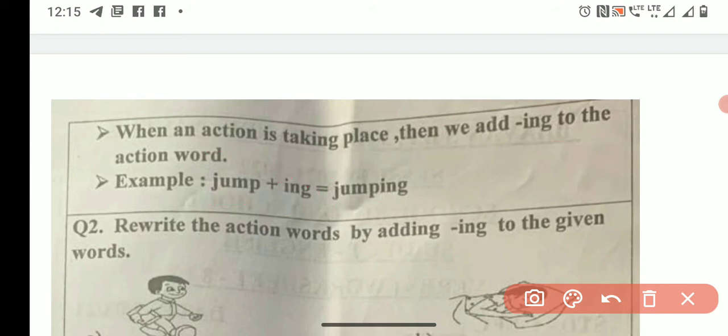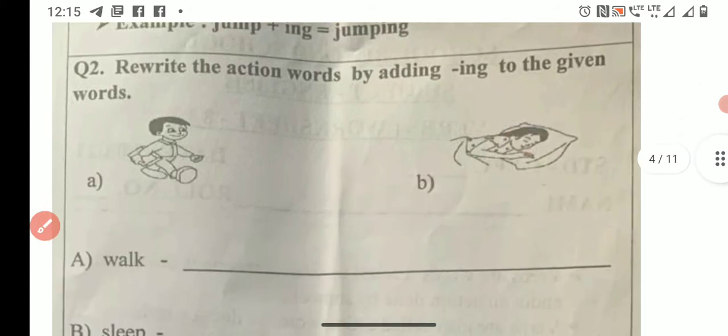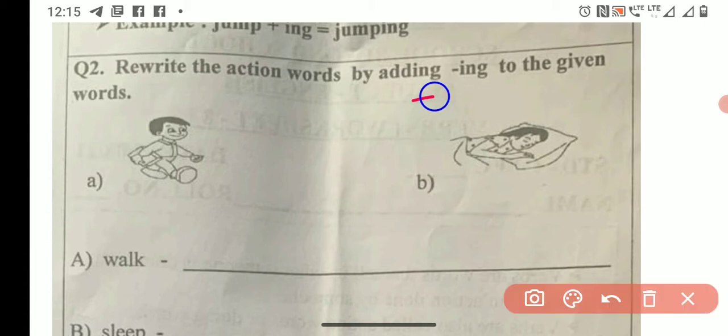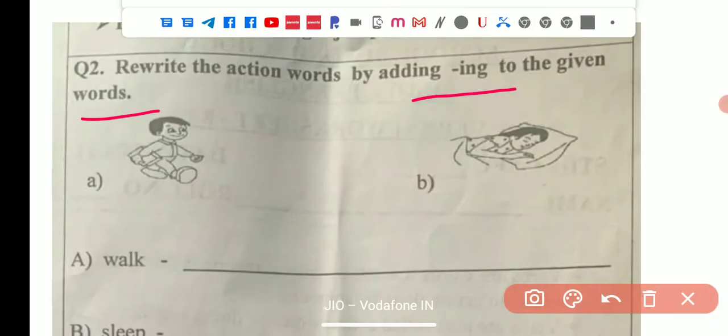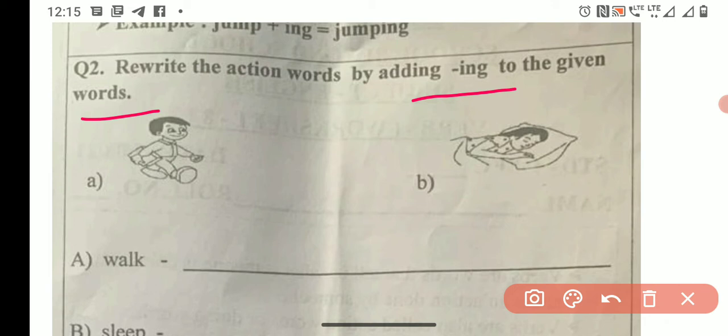Alright, let's move ahead, children. Rewrite the action word by adding ing to the given words. It's very easy. This boy is, what is the action word here? The action word here is walking. This boy is walking, right?